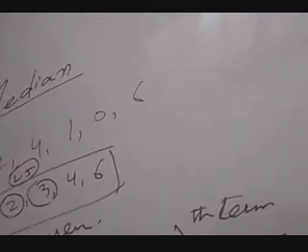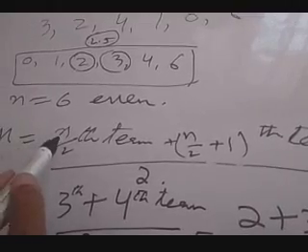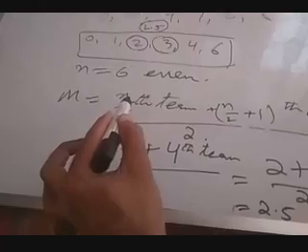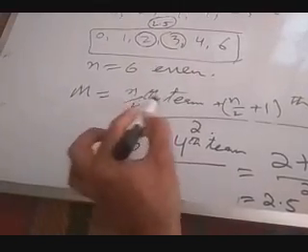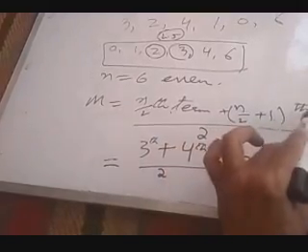So the median is 2.5. In case of an even number of terms, when finding the median for an individual series, you find the (n by 2)th term plus the (n by 2 plus 1)th term, divided by 2.